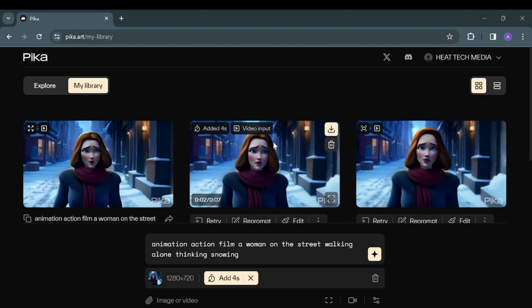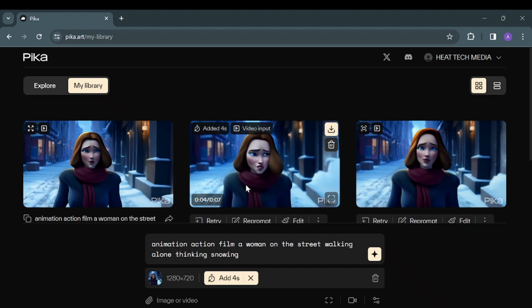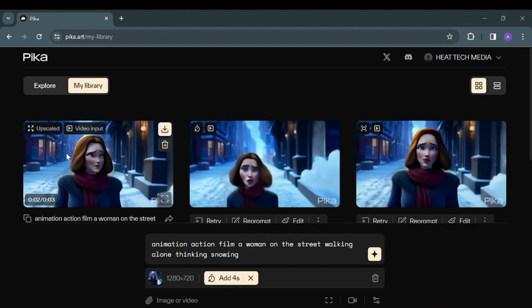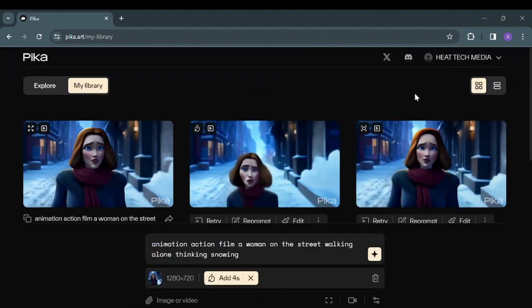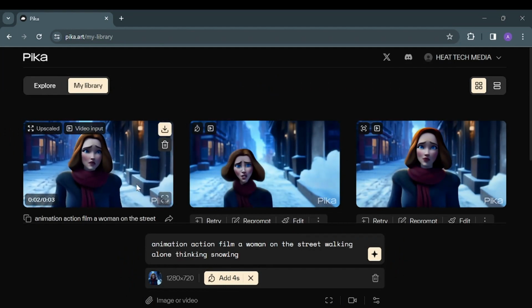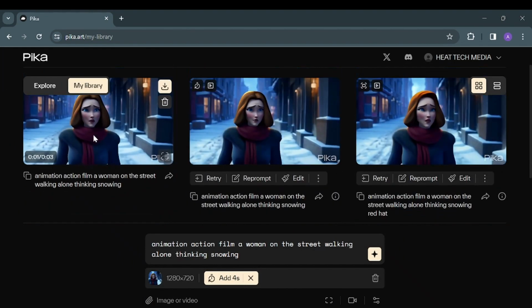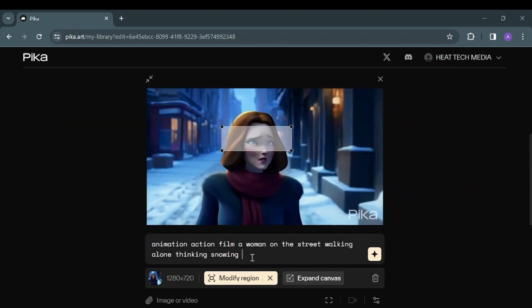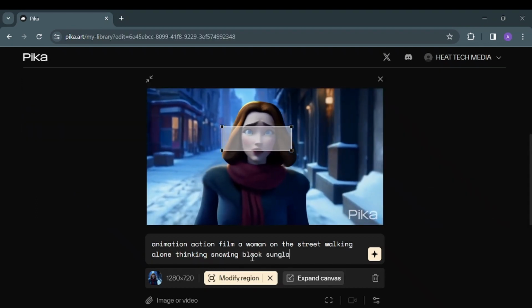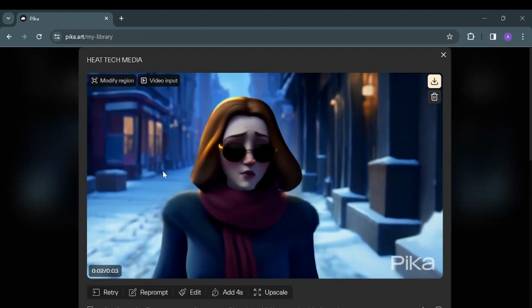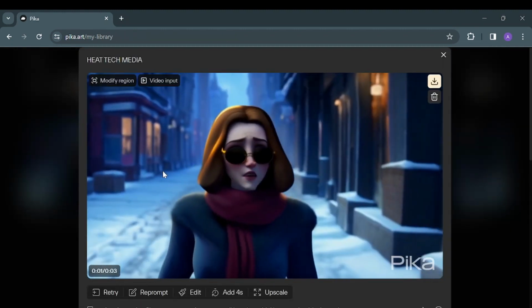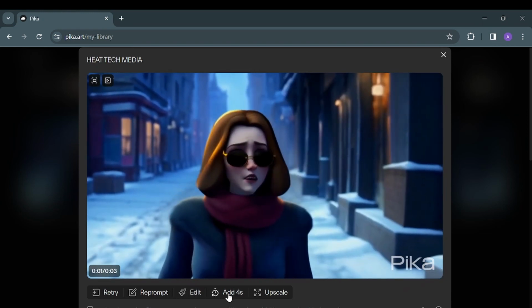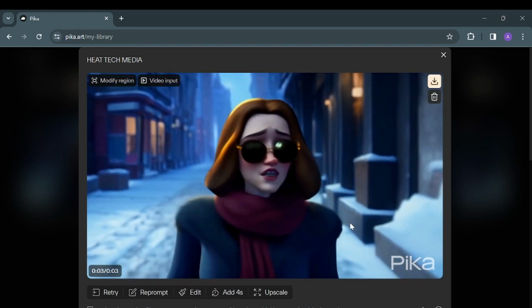Here we have added 4 seconds. As you can see now, the video is about 7 seconds. Here we have done the upscale of the video. Let me try to do something here. You cannot do any edit on the upscaled one. You can do edit here. Let's say black sunglasses and generate that. As you can see, this finally works. After modify region, we make her wear black sunglasses. You can do again, like add 4 seconds, edit, and do whatever you want to do here.